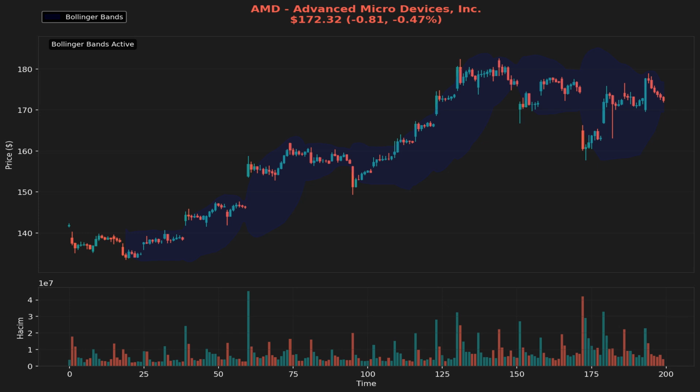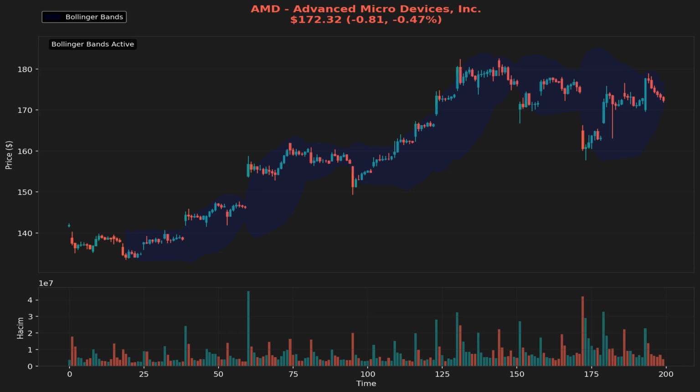Looking at the Bollinger Bands, the upper band is set at 176.92 and the lower band at 169.52, with the current price below the upper band. The width of the bands is indicative of volatility. A narrower band suggests lower volatility, while a wider band indicates increased volatility.